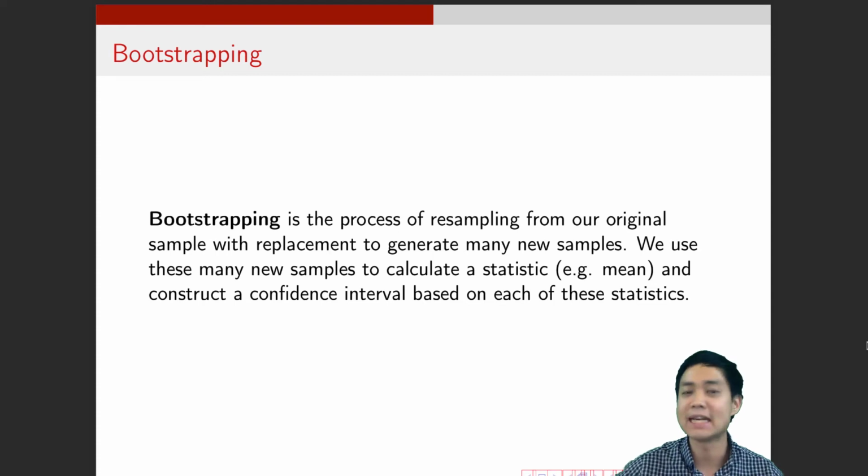We could take the middle 99%, and that would be our 99% confidence interval. So basically, we can generate the confidence interval in this way.